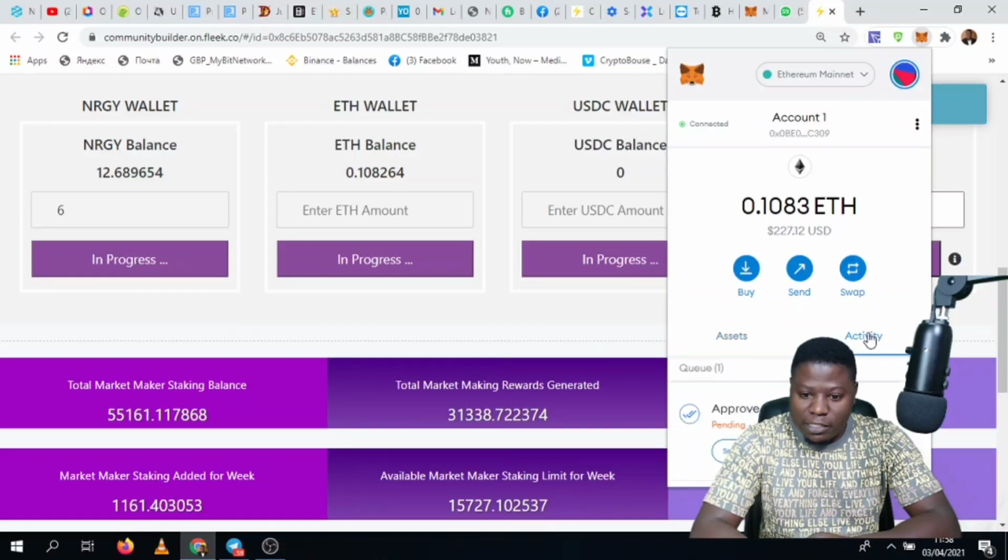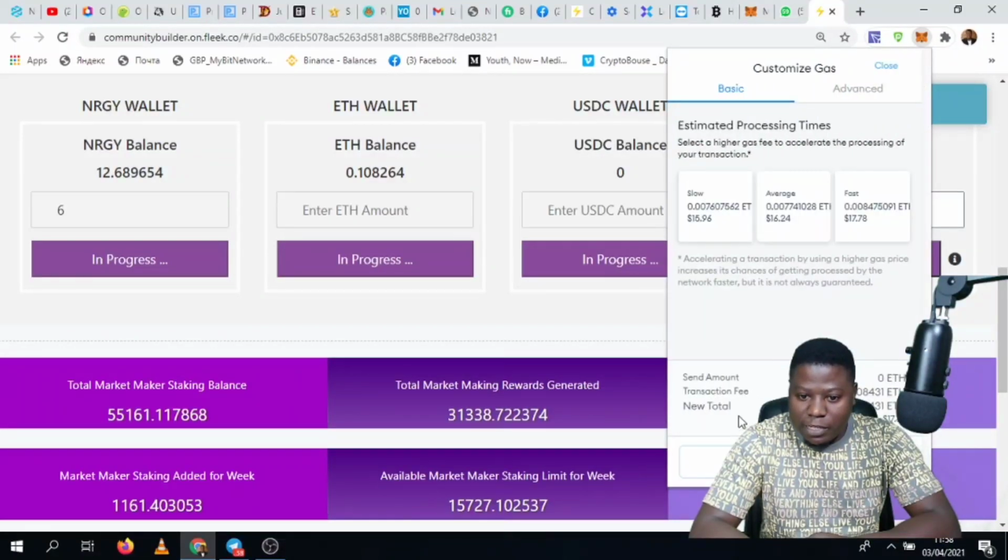We have our Ethereum ready to take care of the charges. Let's just look at the activities here. We have a transaction here. Let's see if we can speed it up a little bit to have it successful. Let's go to fast.